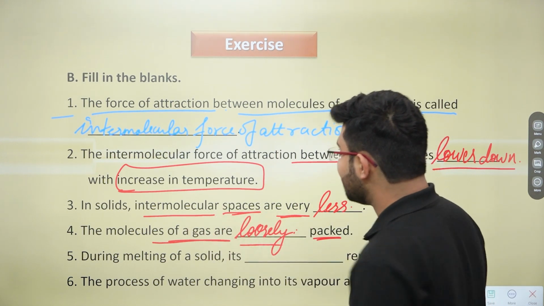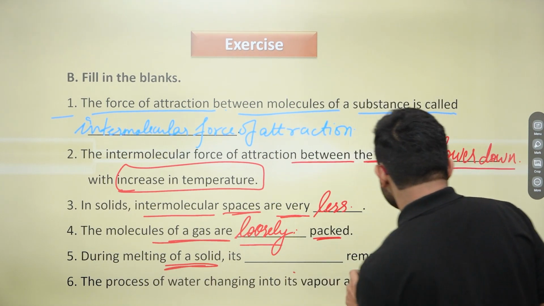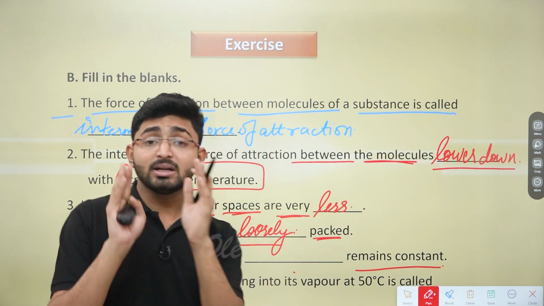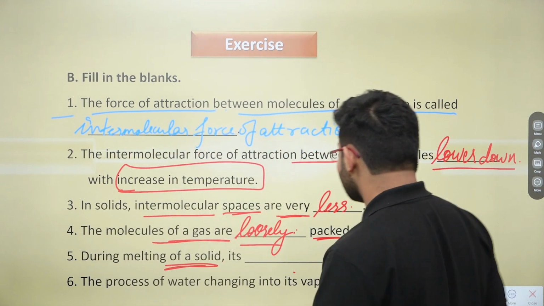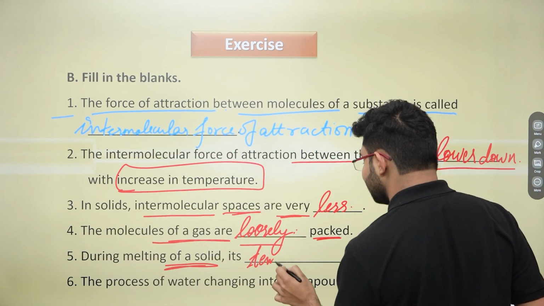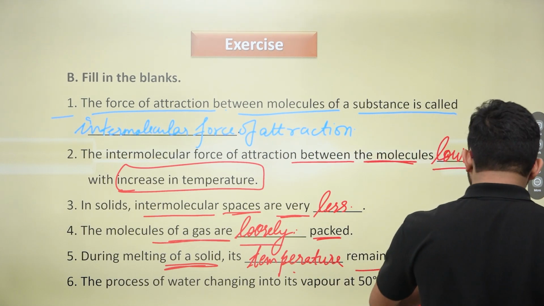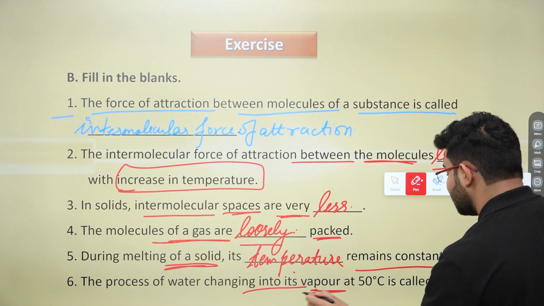Then during melting of a solid, its dash remains constant. What remains constant? Actually, when the solid is melting, the temperature of that particular solid remains constant, right? So that's why we can write here the temperature remains constant. Good enough. Now the next one and the last one, the process of water changing into its vapor at 50